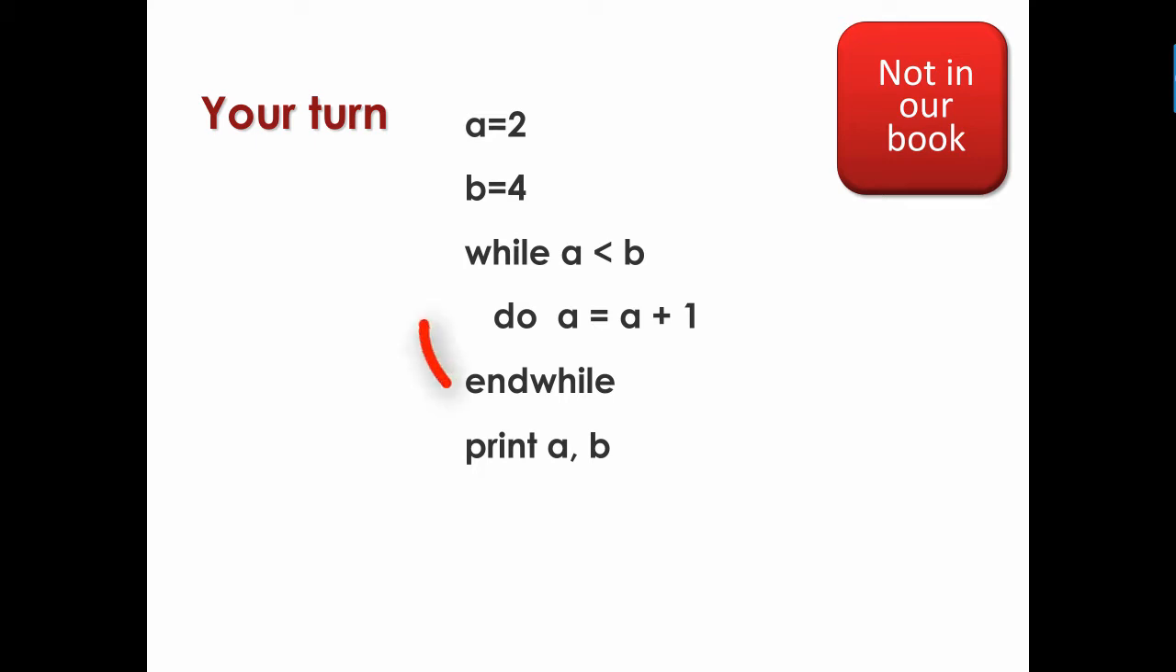Hit the end while, go back up. While 4 is less than 4. Well, that's not true. So now we stop the loop. We go down to print A and B. A is now 4, and B was 4. It always stayed 4. So our answer would be, print A and B would be 4, comma 4. And that's how loops work. It continually loops until the condition is no longer true.